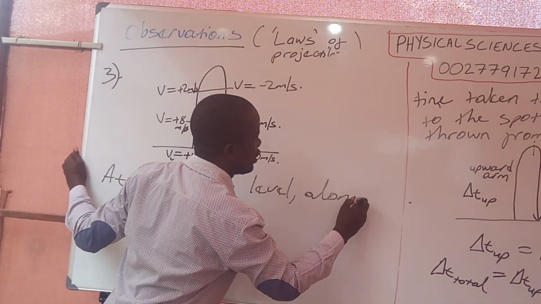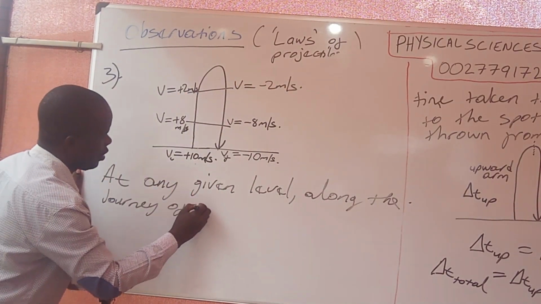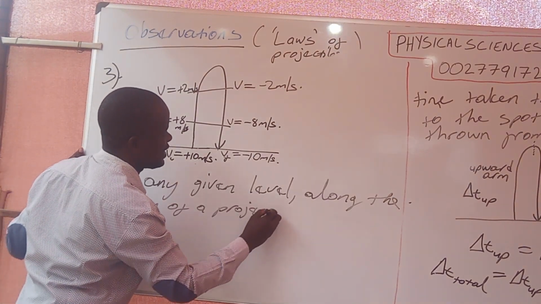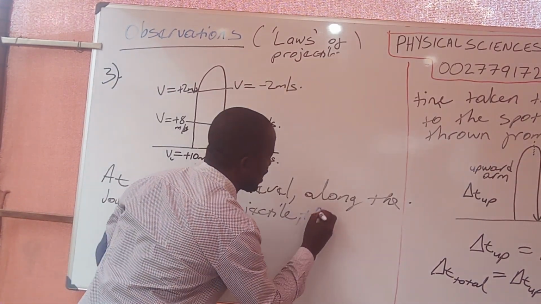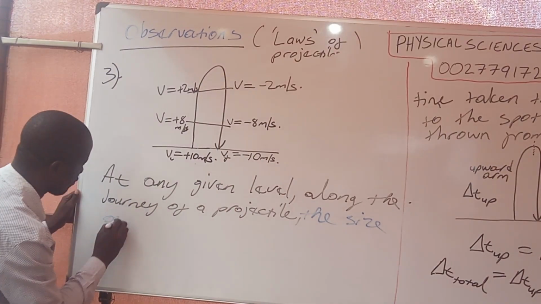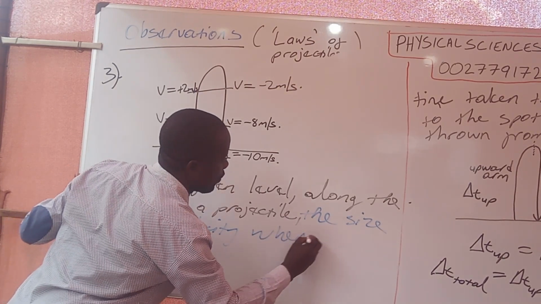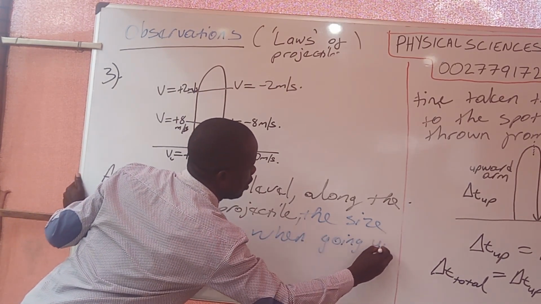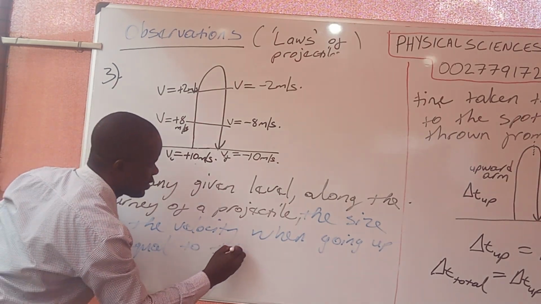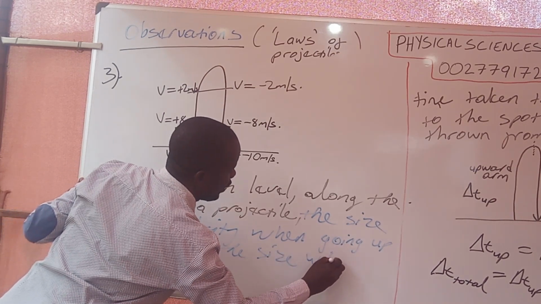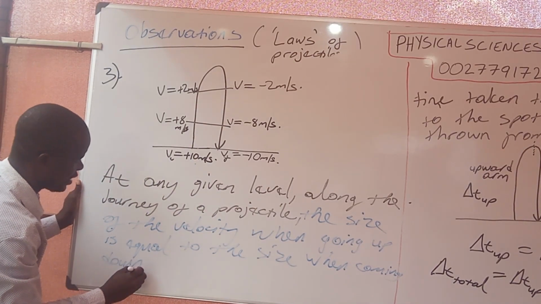along the journey of a projectile, at any given level along the journey of a projectile, the size of the velocity when going up is equal to the size when coming down.